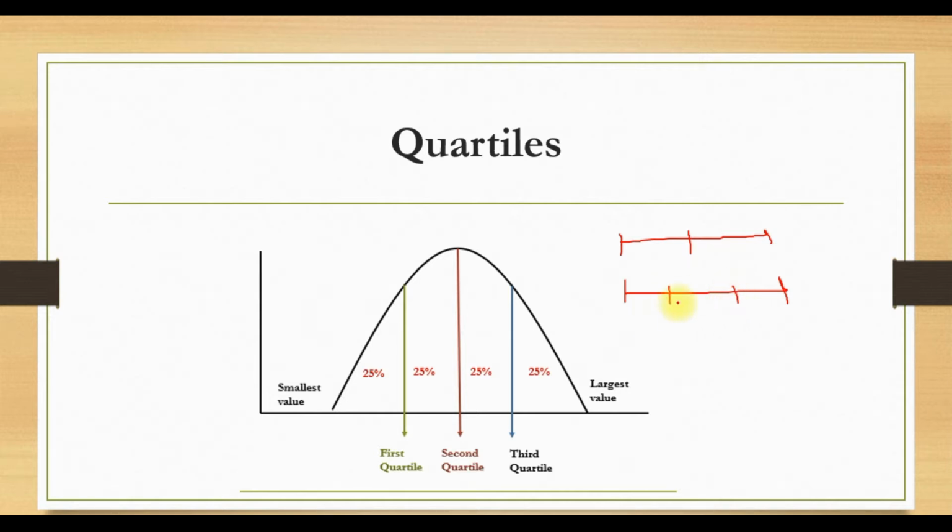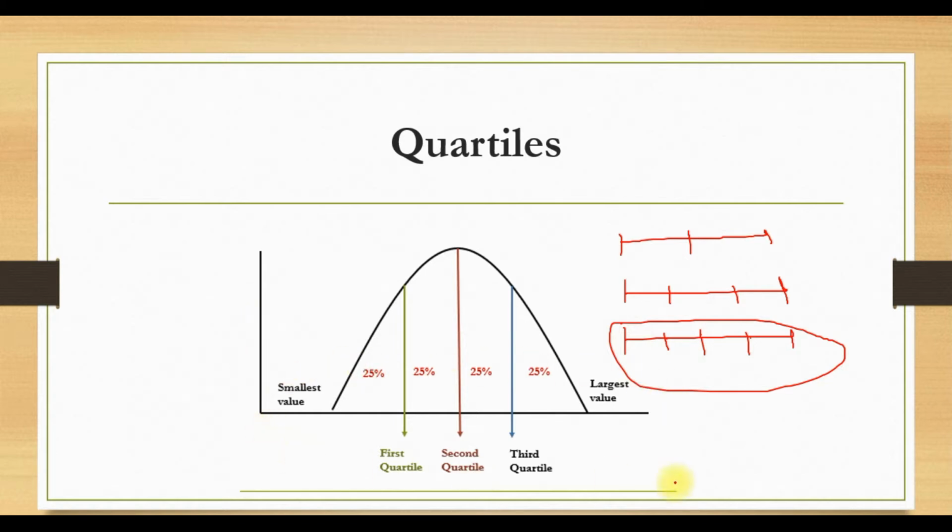If I want to divide it into four equal parts, I need 3 data points. So the 3 data points which divide the data into 4 equal parts are quartiles.